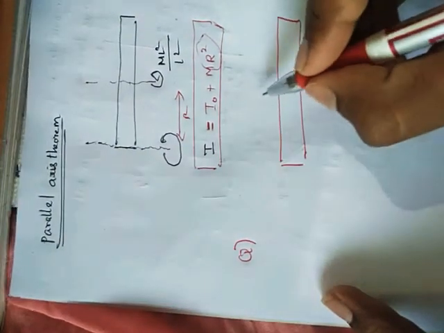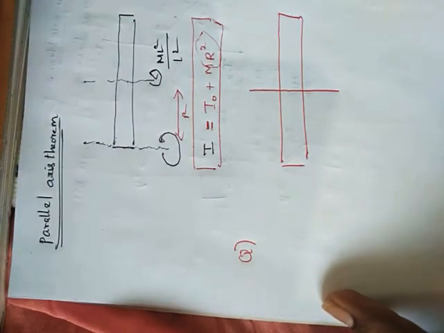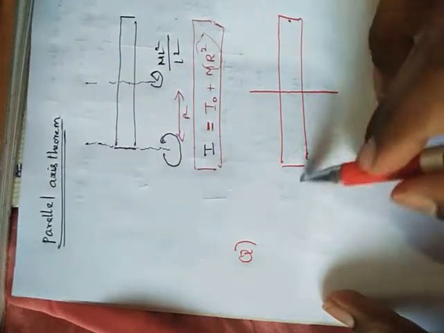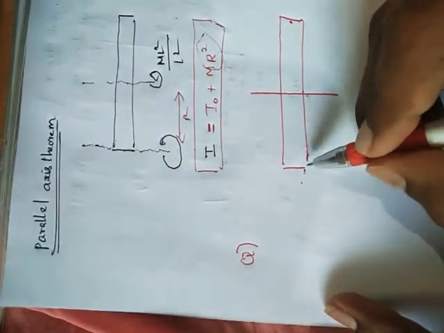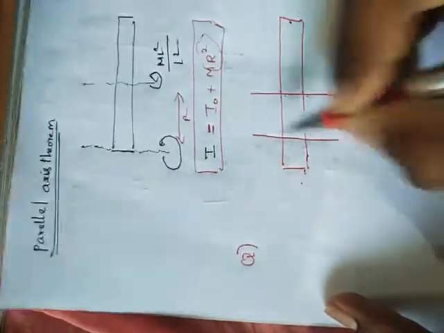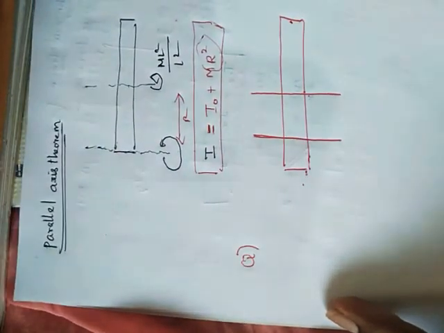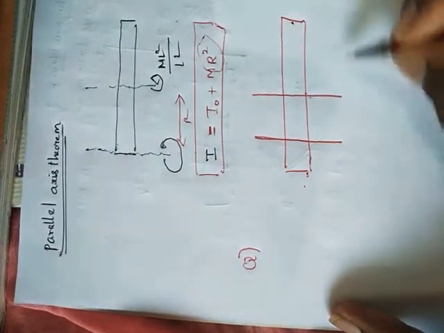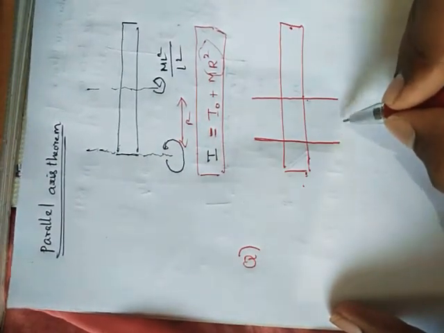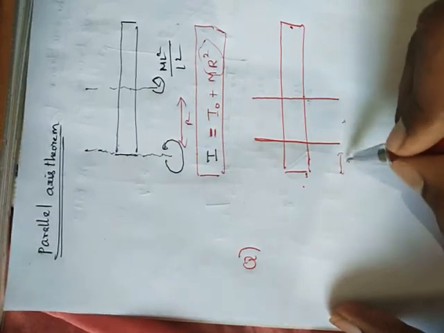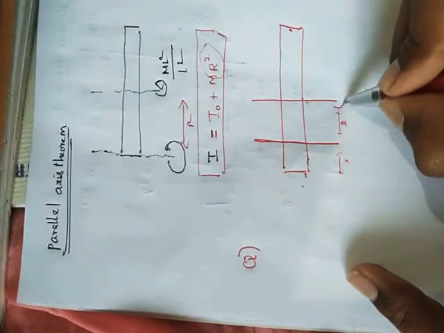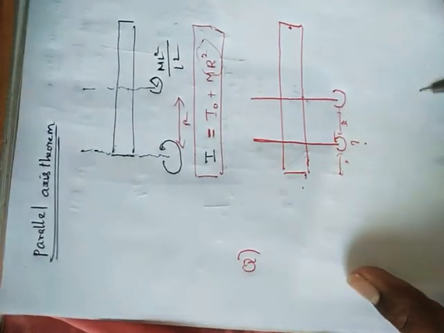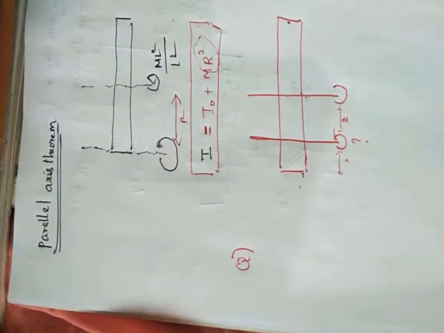That means, this is the center. Find the moment of inertia about the point which is perpendicular to the axis and equidistant from both the center and its one end. That's the question. This was the equidistance. If you assume this distance to be x, then this distance also is x. You got it? That was the meaning of equidistance. So we have to find the inertia at this point. This was actually the question.